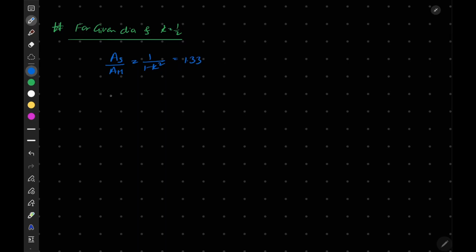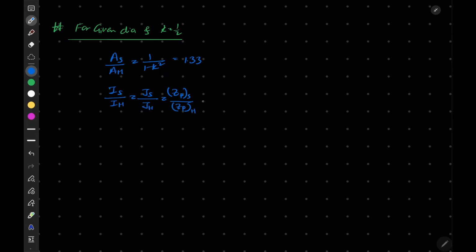Okay, now if I write area moment of inertia, or we can write polar, ZP of solid upon ZP of hollow.